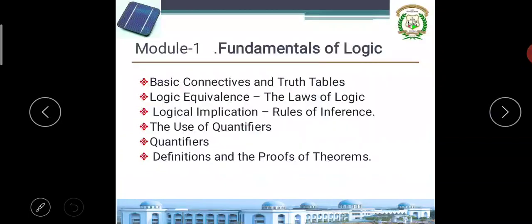Today we are going to study about Module 1, Fundamentals of Logic. There I am going to explain to you about basic connectives and truth tables. In Module 1, these are the things we are going to study. First, connectives and truth tables, logical equivalence, laws of logic, logical implications, rules of inference and quantifiers, and proofs and theorems.